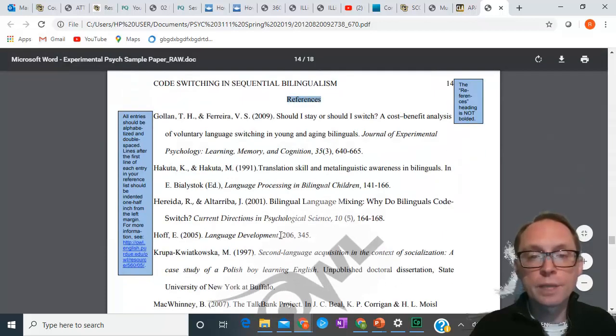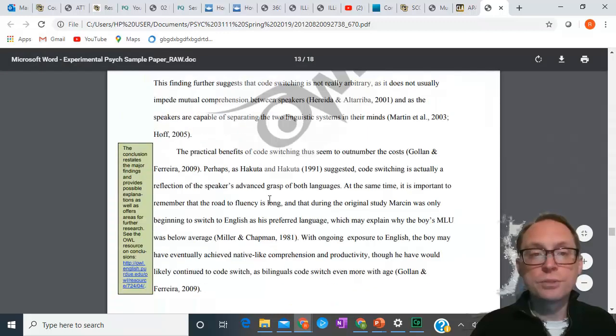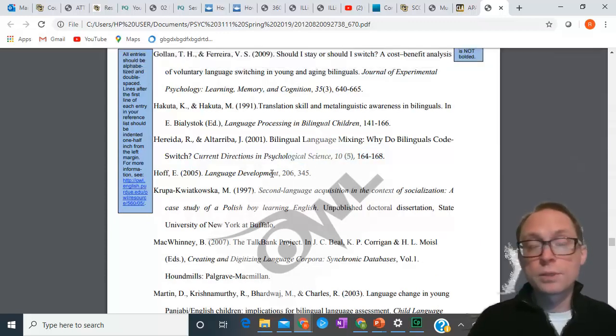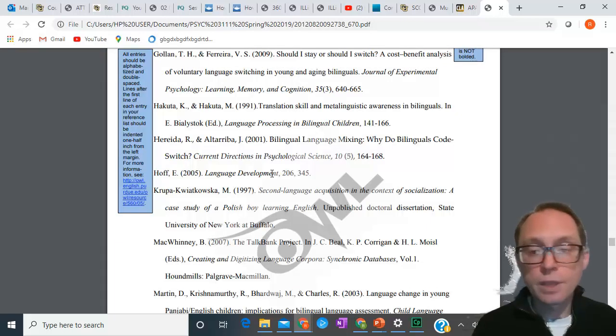And these are in APA style references. Just because you have them here doesn't mean you can skip having them in the body of the paper. These are what we call in-text citations, and these are the actual references in the page, the references section on the page. So these are the different parts of the APA empirical article. Okay, let's go ahead and wrap it up then.